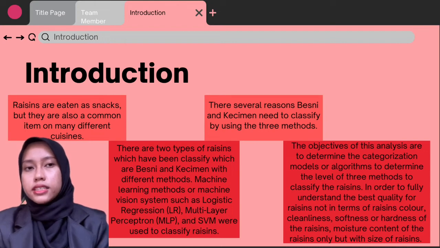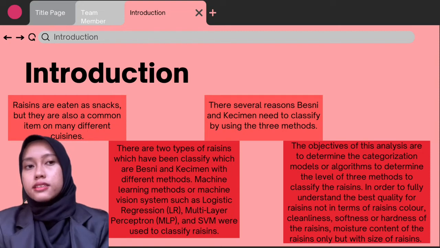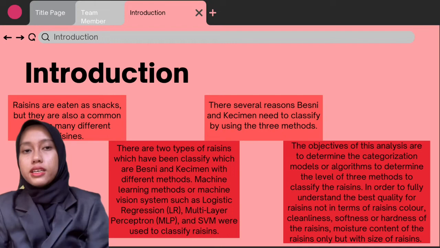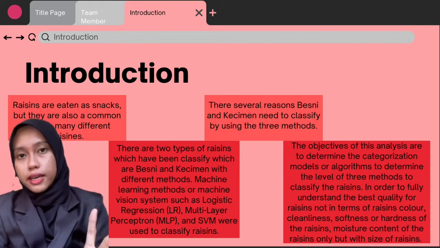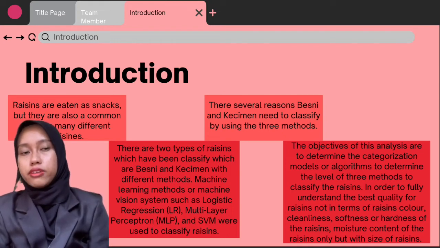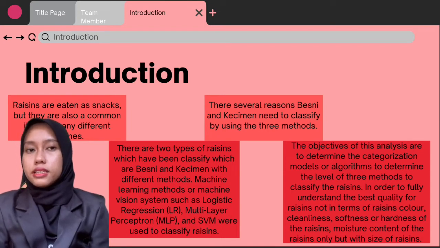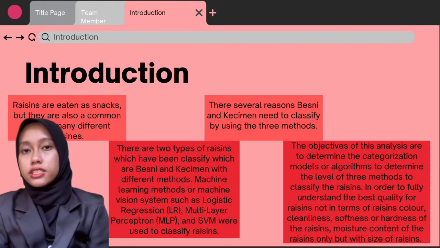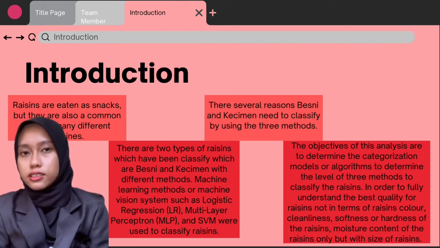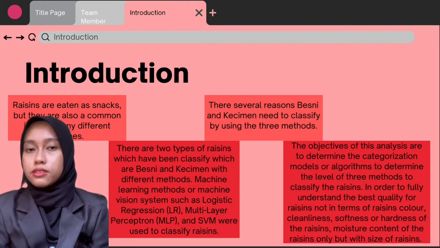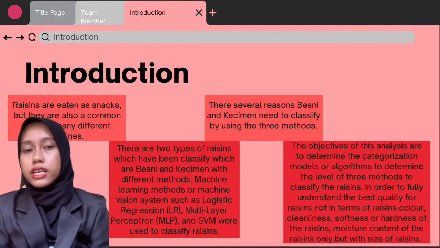Raisins are typically significant commercial goods for the grape industry. The size, color, and grape variety all determine the sort of raisins. In this study, two types of raisins have been classified, which are Besni and Kesima, with different methods. Machine learning methods or machine vision systems such as logistic regression or LR, multi-layer perceptron, which is MLP, and SVM were used to classify raisins.